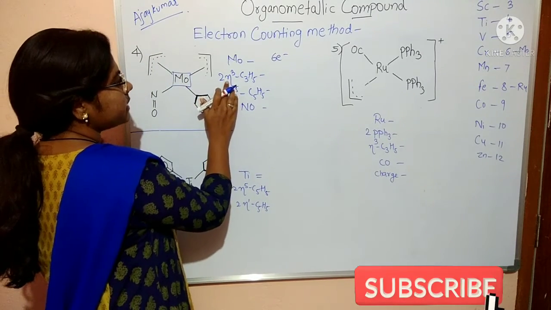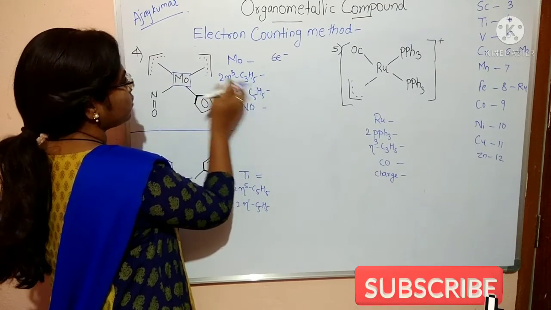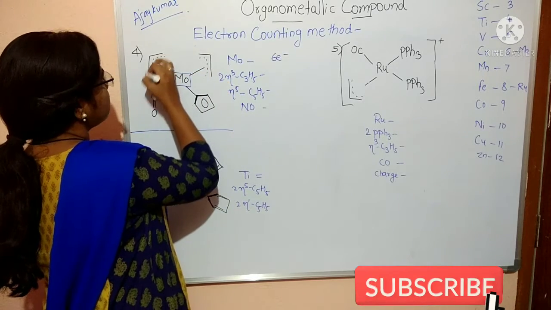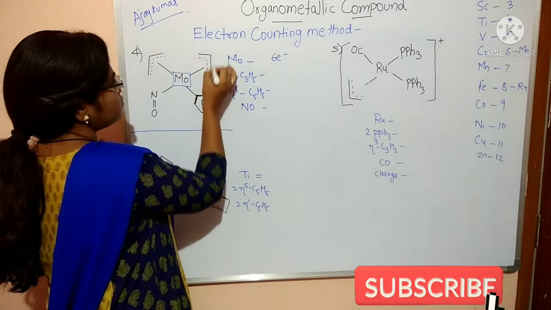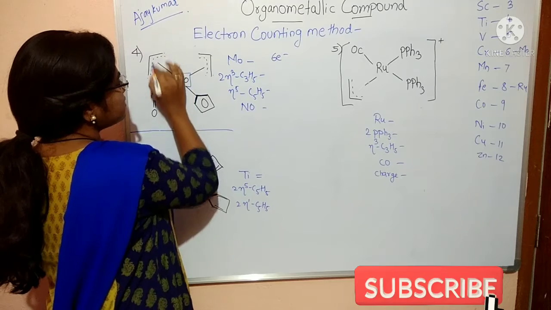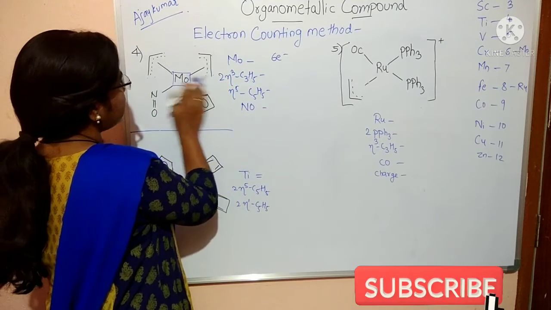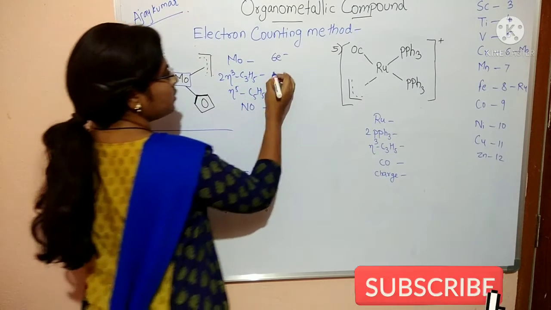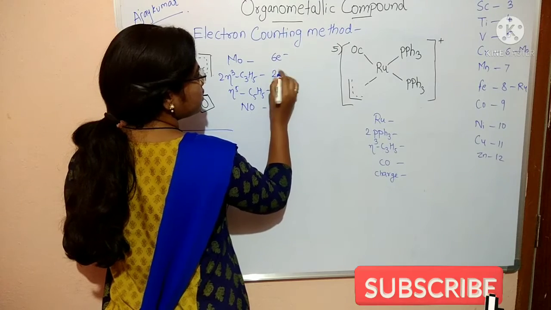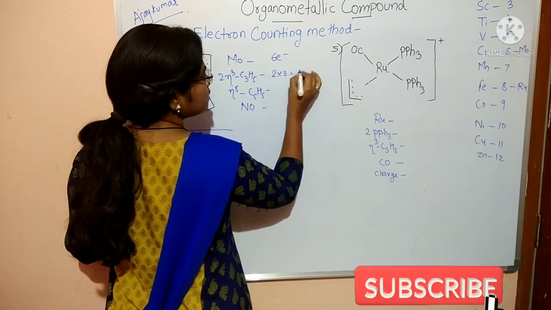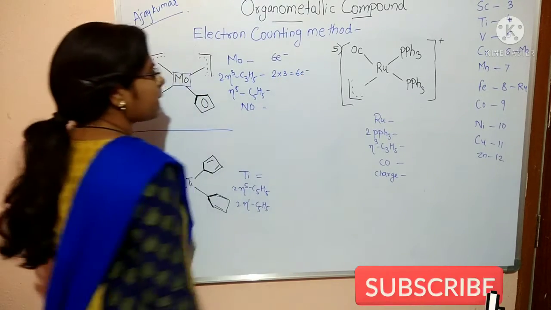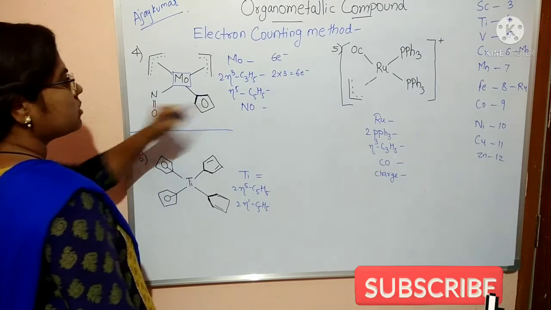And what is this? Eta 3 C3H5. Where is eta 3? This: 1, 2, 3 electrons. That is eta 3 C3H5. How many are there? 1 and 2. Therefore, 2 into 3 equal to 6 electrons.